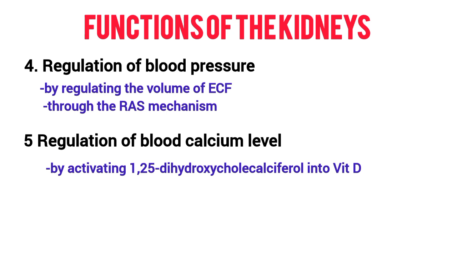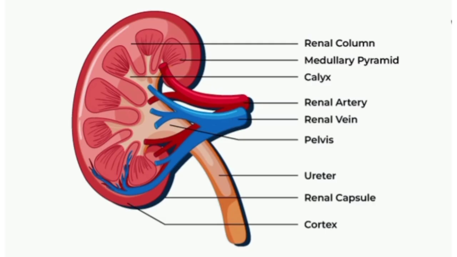Now, let's talk about the functional anatomy of the kidney. The kidney is a compound tubular gland that is covered by a connective tissue capsule. There is a depression on the medial border of the kidney called the hilum, through which the renal artery, the renal veins, the nerves, and the ureter pass.